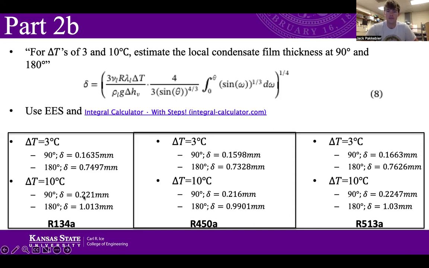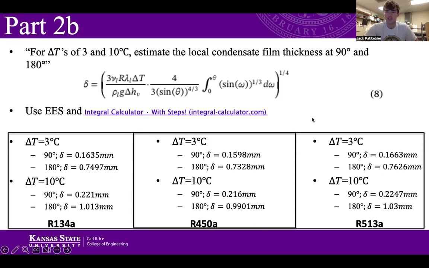As you can see, the film thickness at 180 degrees is thicker compared to on the top at 90 degrees, which is suggesting this is kind of looking at the influence of gravity. And all of the film thicknesses are pretty consistent for all of the refrigerants, R134A, then R1450A in the middle, and R513A on the far right.